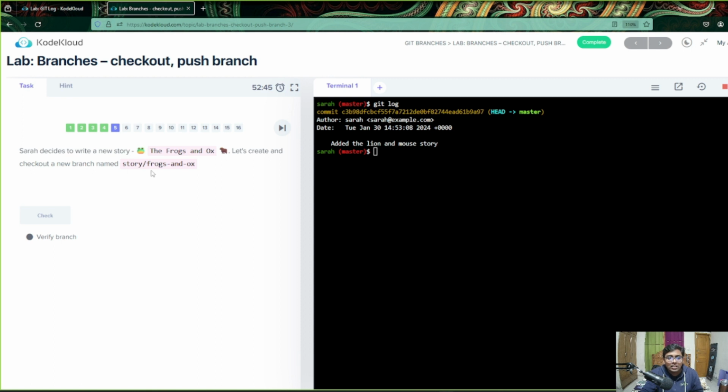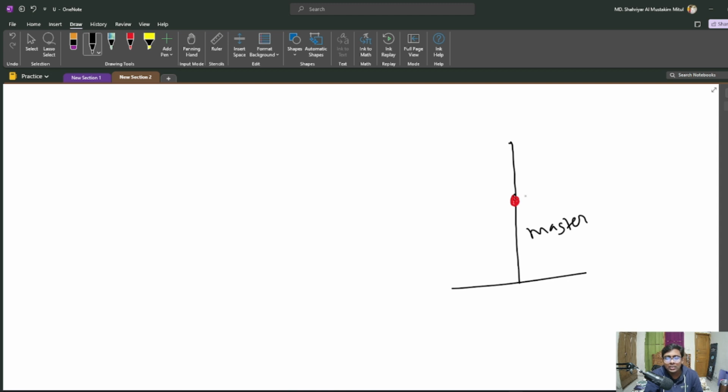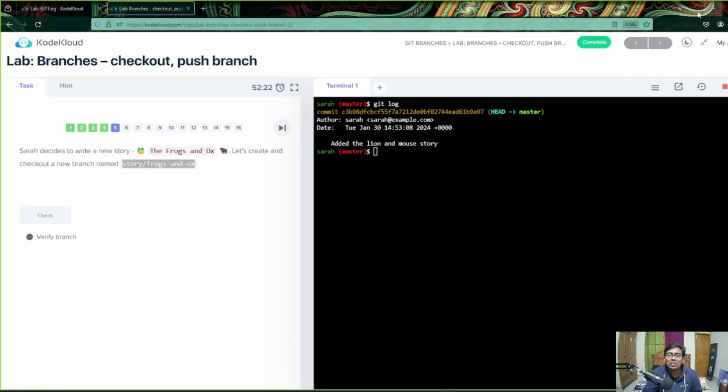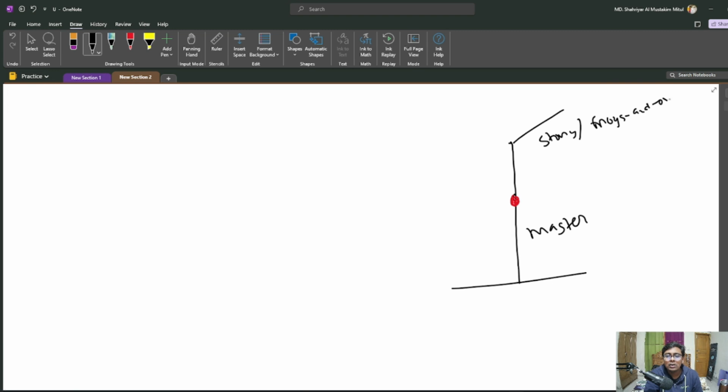Now the interesting part is Sarah decided to create another branch. This is basically the story blog location, and this is the master branch. Now she decided to create a branch which is going to be story slash, if I'm not wrong, frogs and ox. Now here you can see that these frogs and ox also has the commit here.